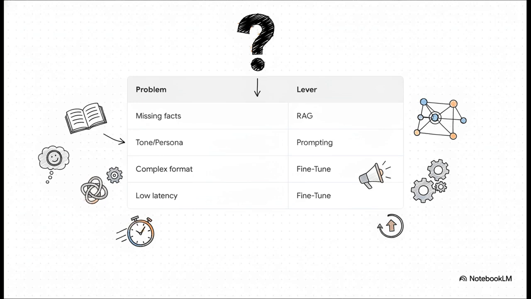But if you're hitting complex format failures despite your absolute best prompts, or you're dealing with massive query volumes and strict low latency requirements, that is when fine-tuning earns its keep. Keep in mind, these tools are not mutually exclusive. You will very often combine them, but mapping the core problem to the right primary lever right out of the gate is going to save you massive amounts of engineering overhead.